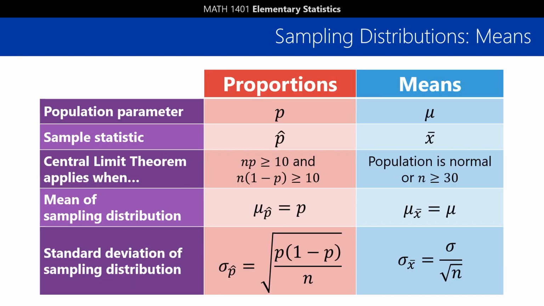So to wrap things up, here's a summary of everything we've talked about with sampling distributions. Take a bit to compare how we do things for proportions and how we do things for means. There are a lot of similarities. And finding those similarities is a great way to make sure you understand how everything fits together.